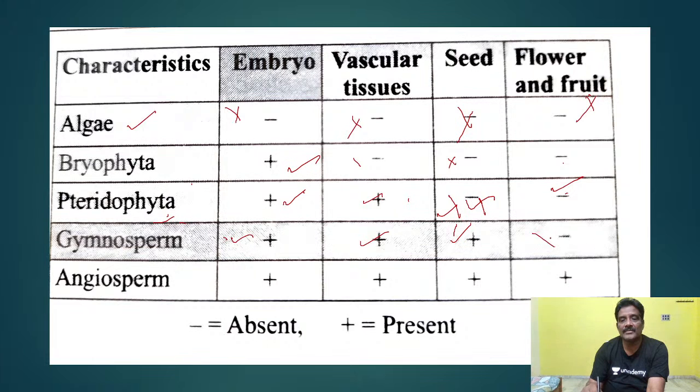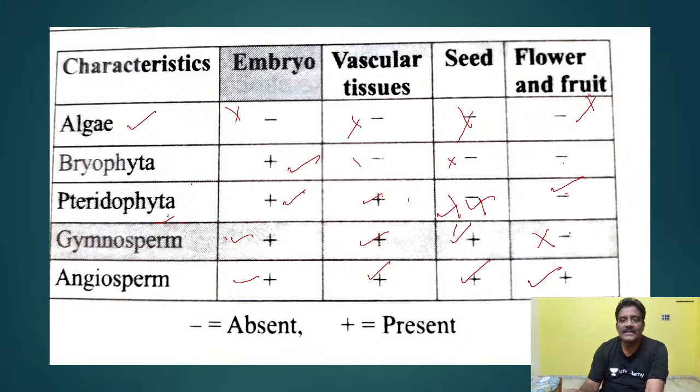Why? Because ovary is absent here. Because of the absence of ovary, fruit formation will not be there. Naked seeds are present here. And another important point, in angiosperms all are present: embryo development, vascular tissue, and seed formation. And also flower and fruit development will be there.